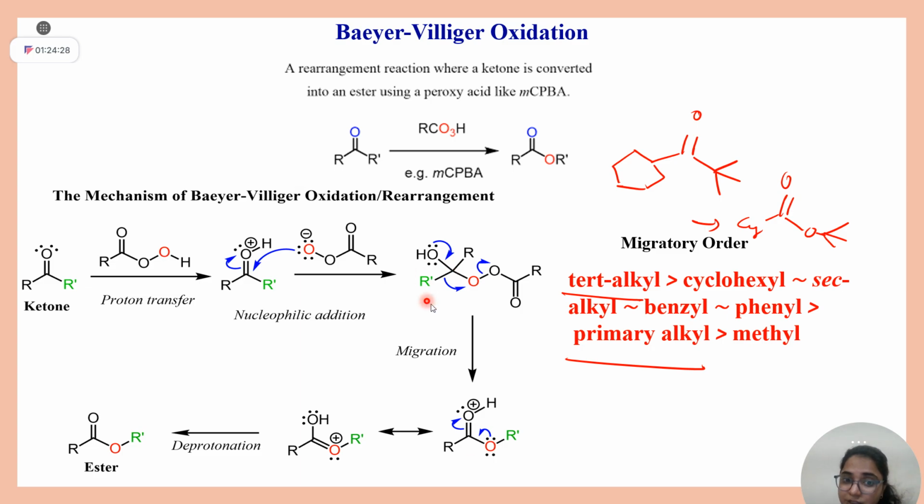Now this R dash negative will join to this, and this will leave as RCOO negative. And that RCOO negative will take H plus from here and form this simple OH. I hope you are getting what I want to convey from here. Understood this migration step? Good.